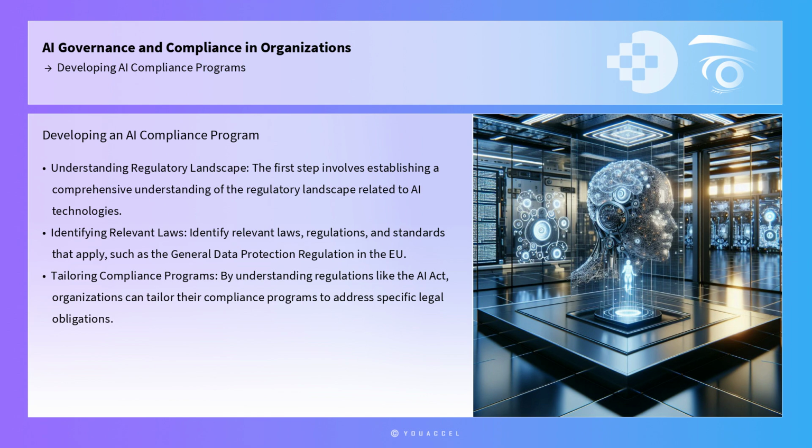Similarly, the AI Act, proposed by the European Commission, aims to regulate AI applications that pose significant risks to fundamental rights and safety. By thoroughly understanding these regulations, organizations can tailor their compliance programs to address specific legal obligations.